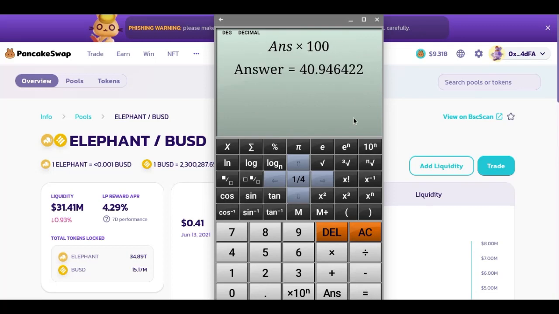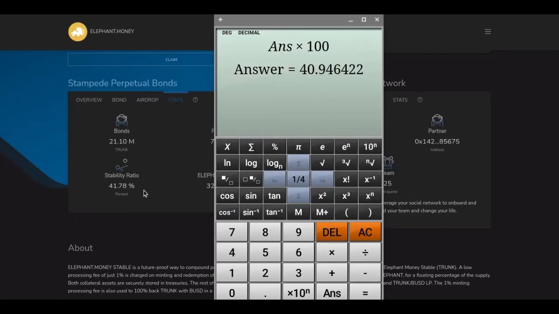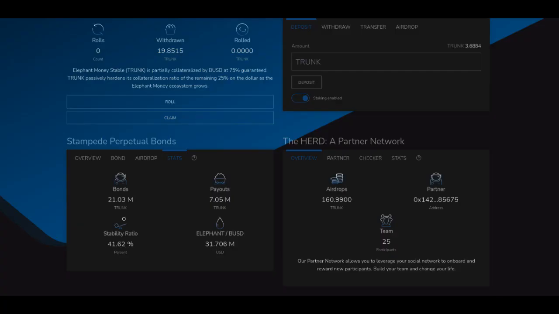As you can see, our calculation is off by a small amount, but it is reasonable to say that if we had more decimal places, our calculation would be more accurate. To sum up our understanding of the stability ratio, let's do a thought experiment.